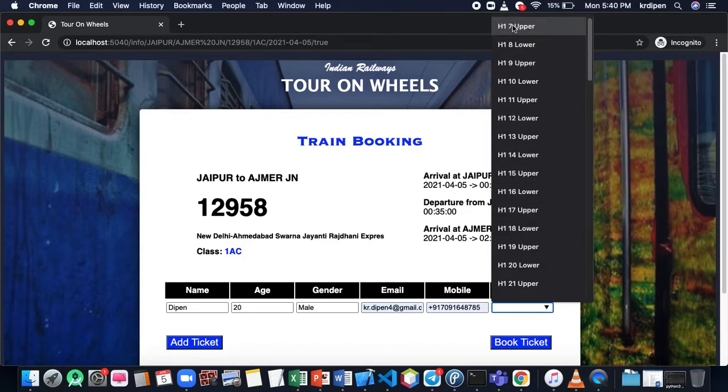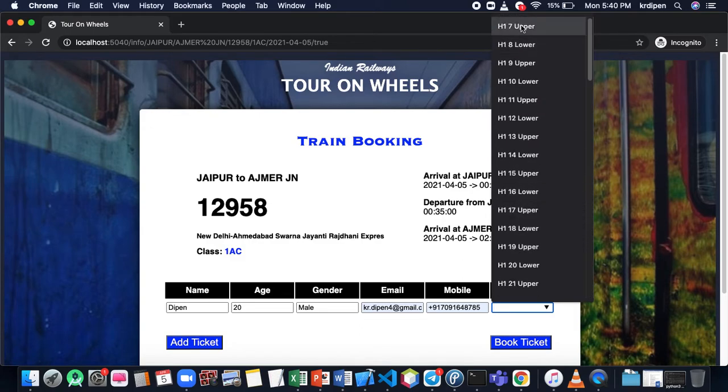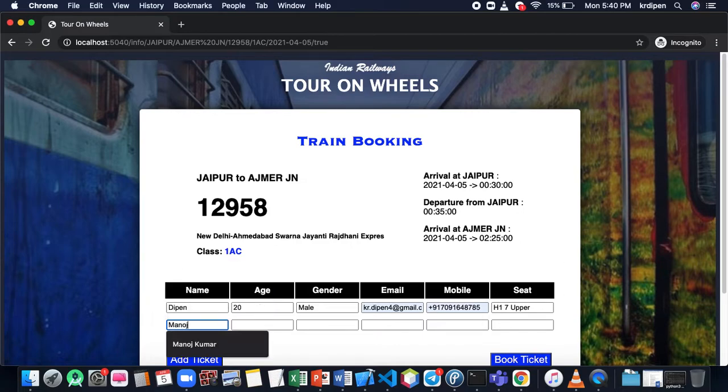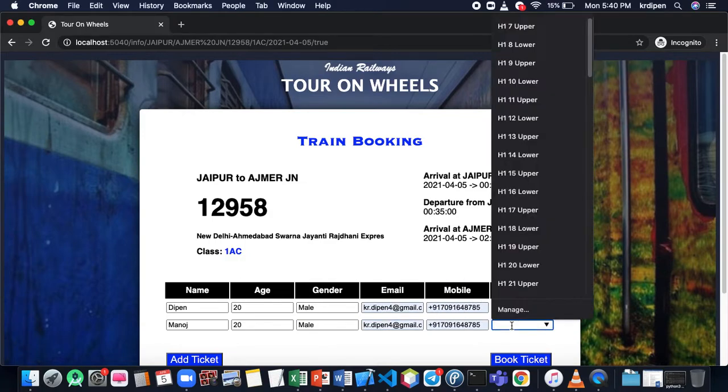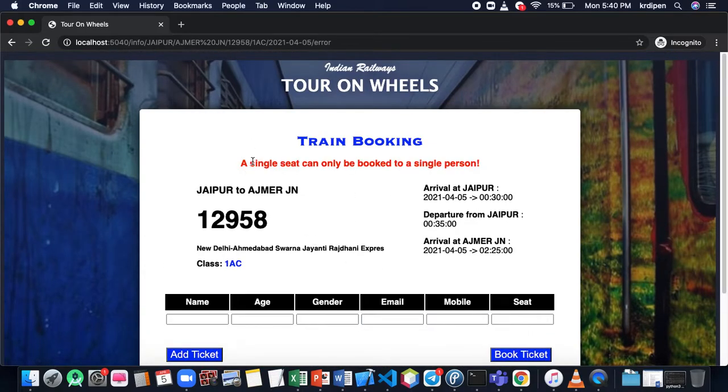H1 to H6 are booked. So among the available seats, you can choose any one seat. You can add more users. Let's say we add another user, and if we happen to choose the same seat for two different persons, then it will show an error saying that a single seat can only be booked to a single person.